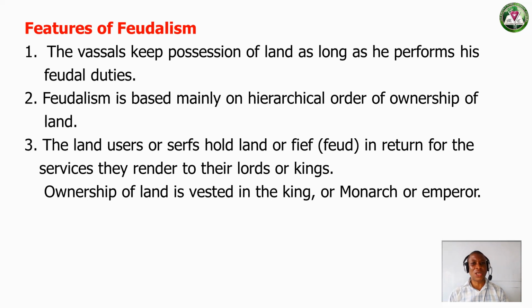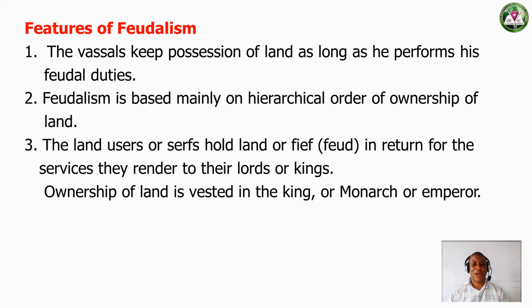Now, what are the features? We said that the vassal keeps possession of land as long as he performs his feudal duties. That means that so long as a servant is obedient to his master, the master will keep on entrusting him with a piece of land to work on and bring returns to the master.